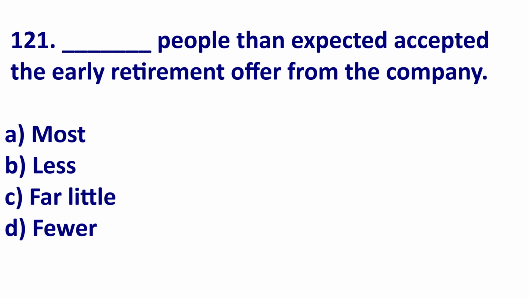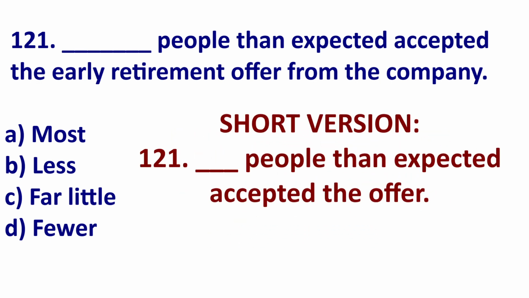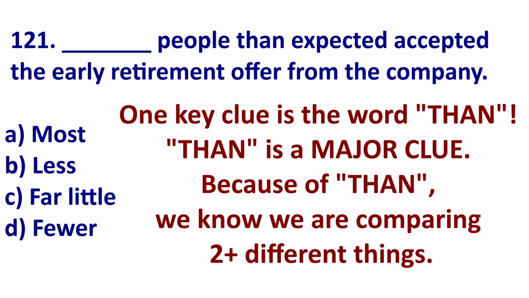First, read the whole sentence to get a basic idea. Okay, we've got the basic idea here. Now let's simplify. We can just say blank people then accepted the offer. We don't have to say the early retirement from the company. That's not important. Let's just simplify. Blank people then accepted the offer. Right away, we see the word then. T-H-A-N, there it is. Therefore, we know we are comparing two different things.